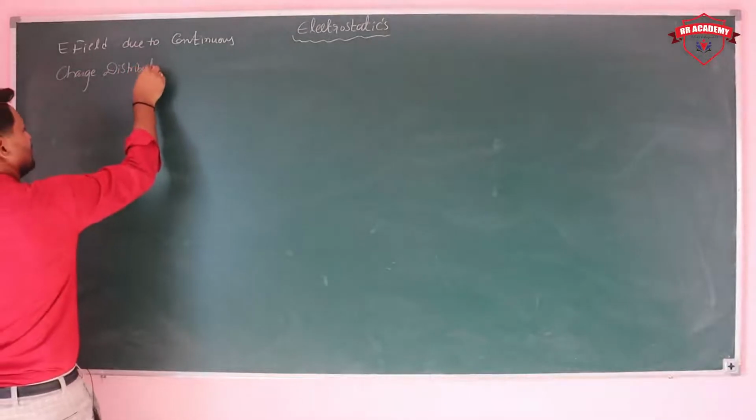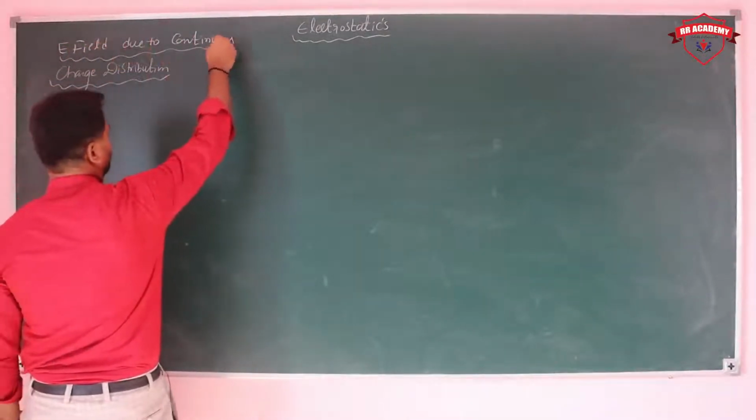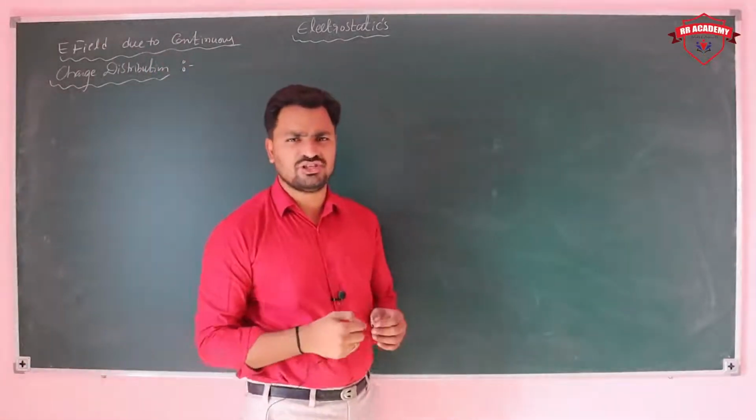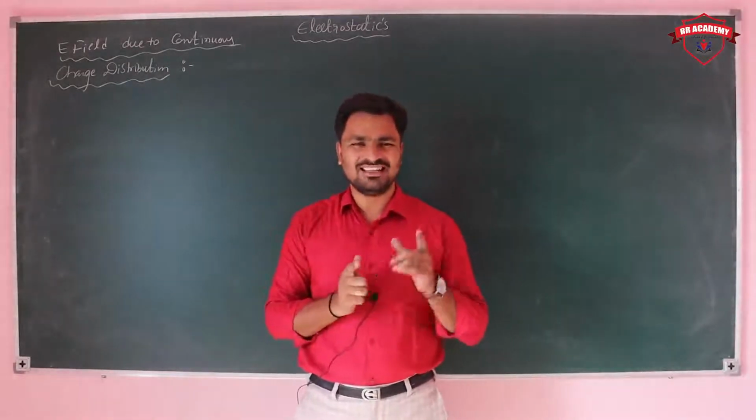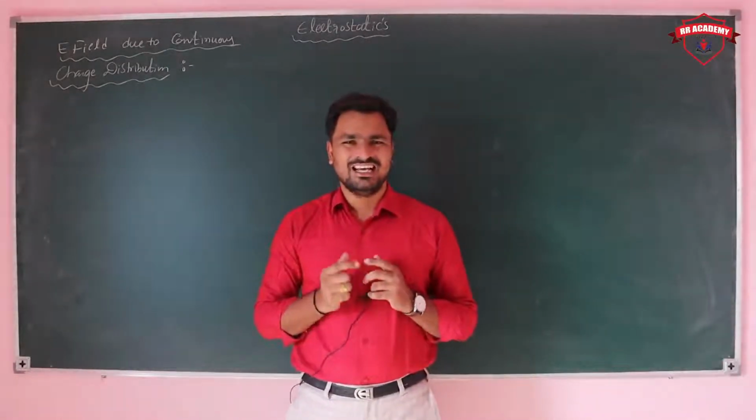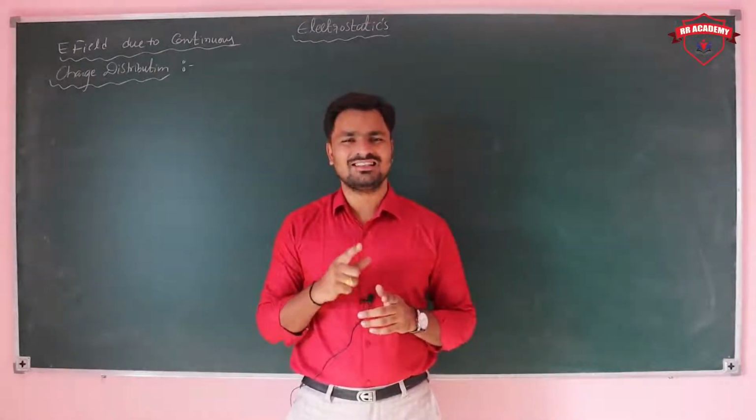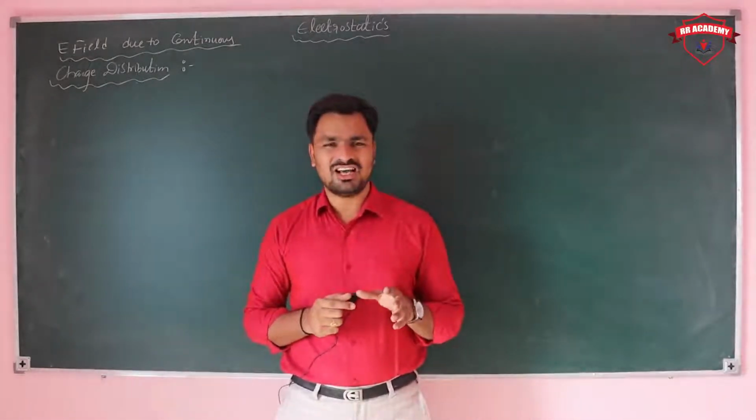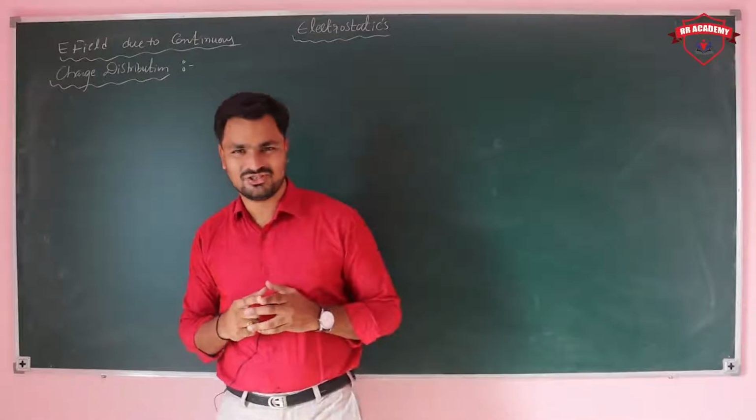How is the charge distributed? If the charge is distributed along the length, we can call it linear charge distribution. If the charge is distributed over the area, we call it areal charge distribution or surface charge distribution. And if the charge is distributed over the volume, it is called volume charge distribution.